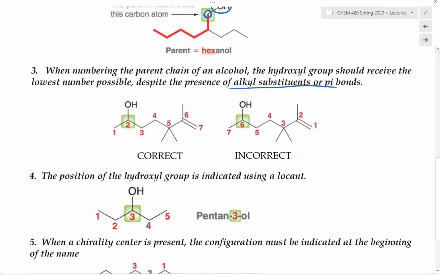So in this case right here, when assigning the locant numbers to this parent chain, we can see that this would be our parent chain, and it has to contain this carbon in it. We can either start numbering 1 from this side or 1 from this side. And the correct way would have the number 1 starting on the left side, because if we were to do that, now our hydroxy group would be on carbon number 2. Okay, so this is important right here. Make sure we start from whichever end gives our hydroxyl group the lowest number possible, despite the presence of alkyl substituents or pi bonds.